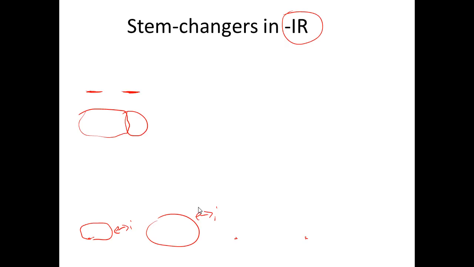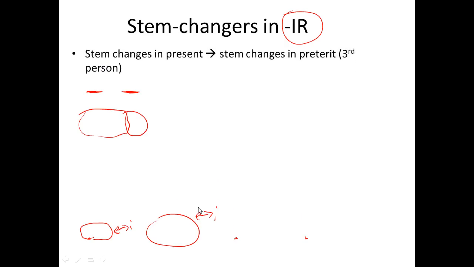Okay, stem changers in the IR. I apologize, I did not erase my marks from this one. Okay, stem changers in the IR for number 1 and number 2. Write down number 1, stem changes in the present. It also stem changes in the preterite. So anything that stem changes that ends in IR, like I circled up here. If it ends in AR or ER, it does not matter. And also the E changes to an I, and the O changes to a U. So that's number 1 and 2. So dormir, for example, we have the stem and the ending. As I circled, the stem is D-O-R-M, and then the ending is IR, and it's AR, ER, IR. So when we're talking about changing in the stem, we're talking about changing in the first part.